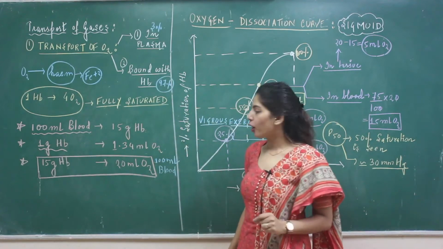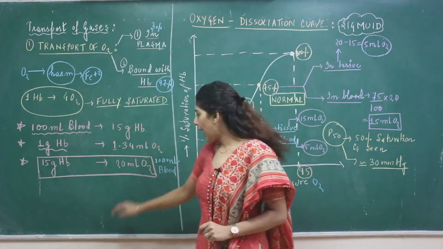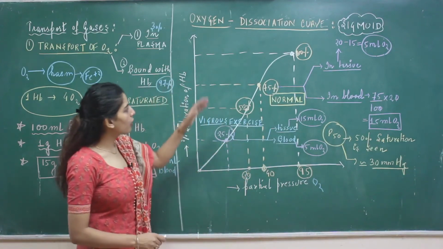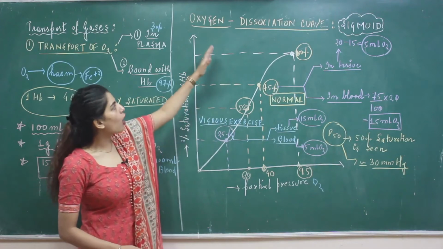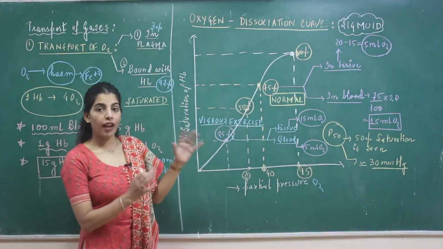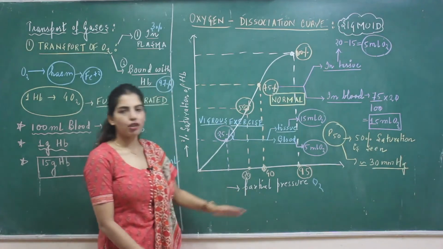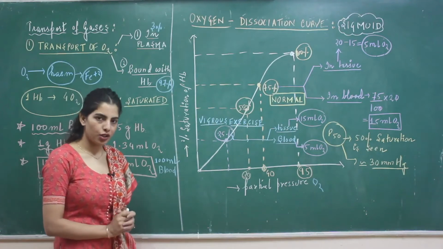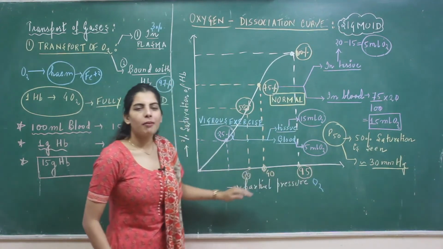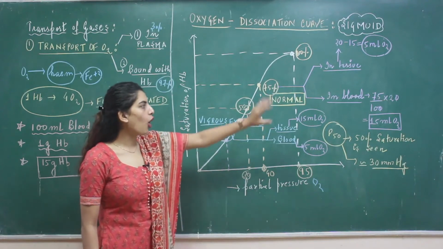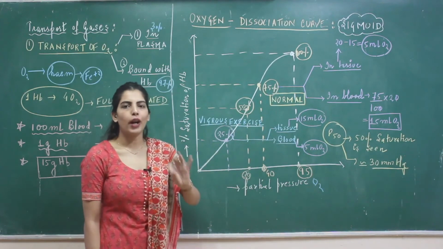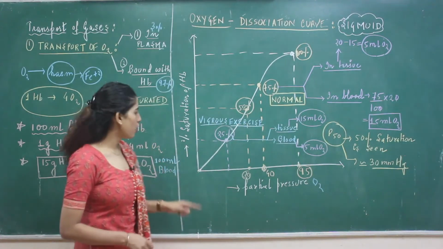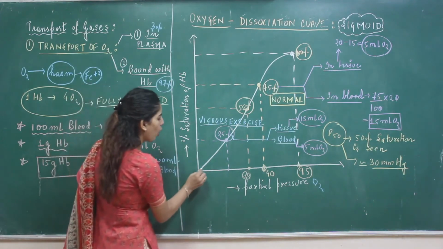So every 100 ml of your blood has 15 gram of hemoglobin, which has carried 20 ml of oxygen. Now talking about this, this is the oxygen dissociation curve, where we have plotted the partial pressure of oxygen against the percentage saturation of hemoglobin with oxygen. Not a problem if you don't remember the partial pressures, but remember all the conditions that I have discussed here, which is quite easy. Now when we plot a graph of partial pressure against the percentage saturation, students, what kind of graph am I getting?